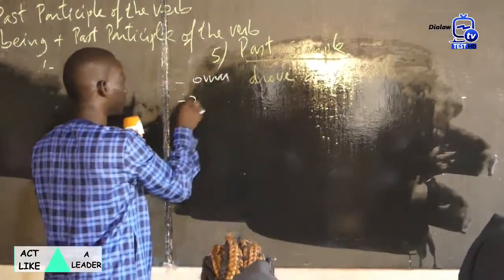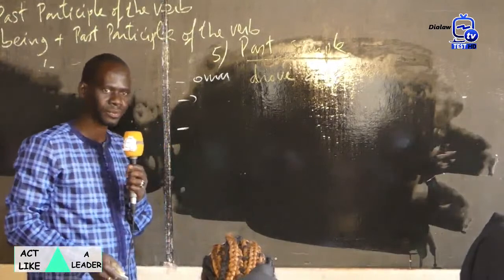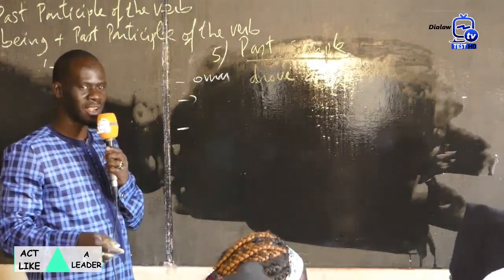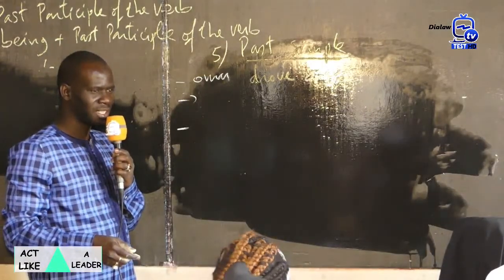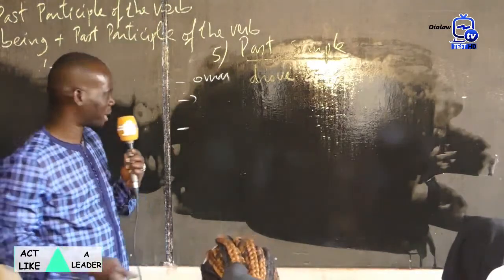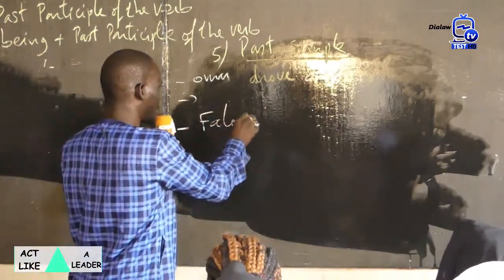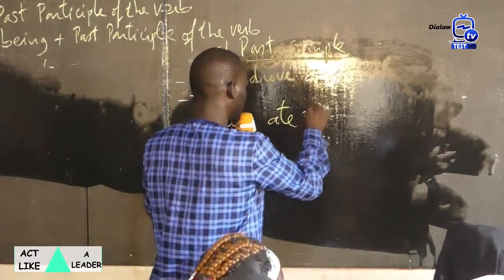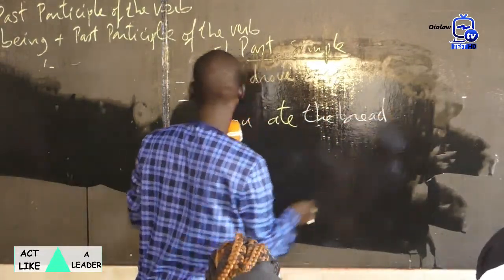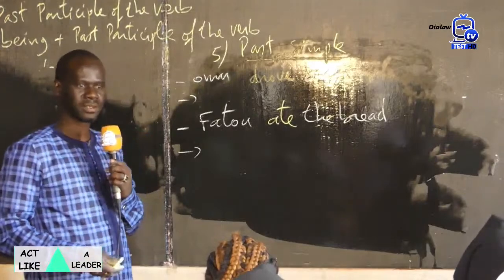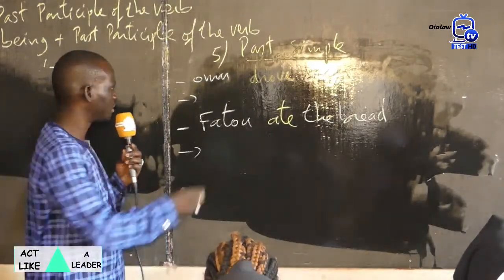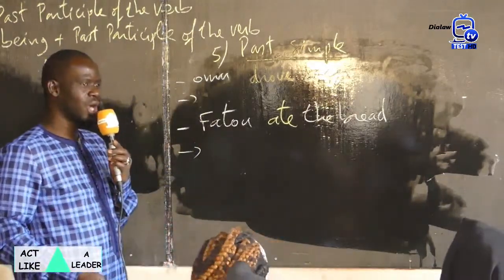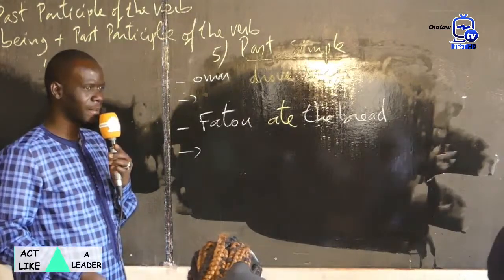Sentence number 2. Not always the same. Aminata. Fatu ate the bread. Fatu ate the bread. Past simple. You can transform the first sentence into the passive voice. Yes? A car was driven by Omar.